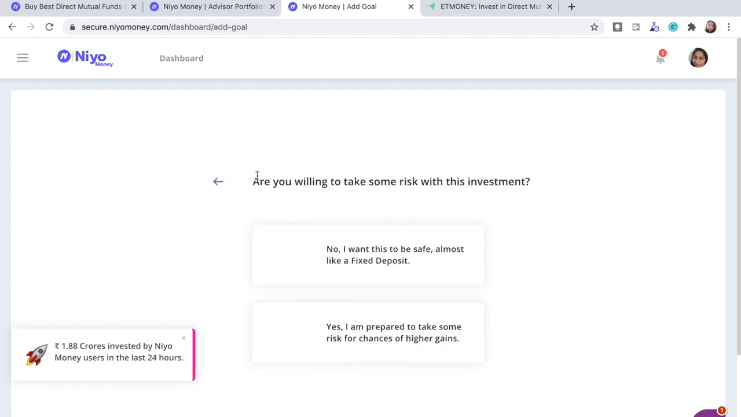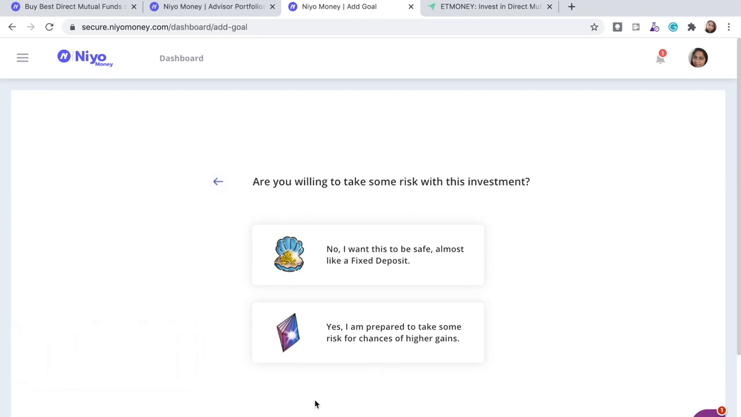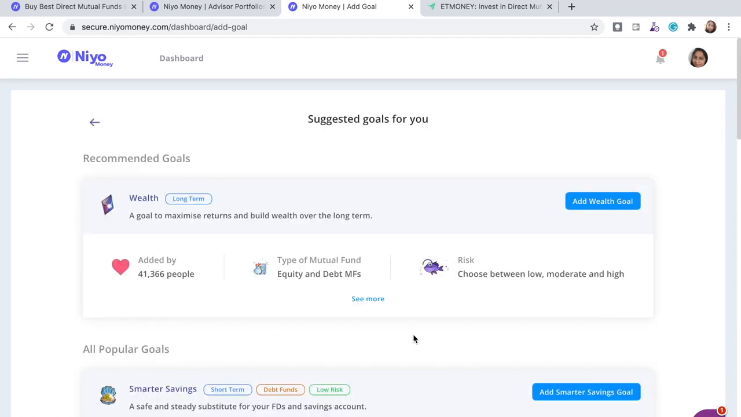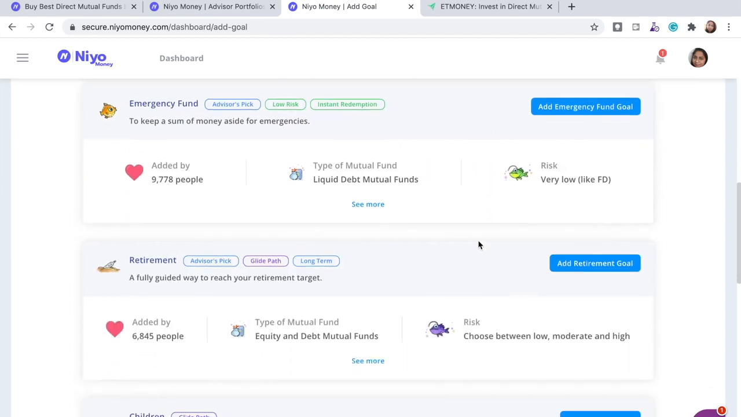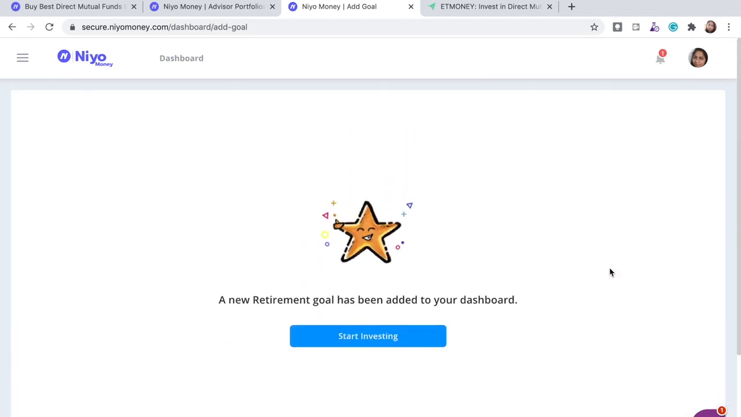When you click on general investing, you will be asked two questions. Of course, before doing this, your risk assessment will also be done, whether you are a low risk taker or a high risk taker. Based on your risk appetite, you would be allocated different funds. Let's assume that you're prepared to take some risks. You click on that option, and here it suggests which kind of goal you want to set. Let's assume I'm going to add a retirement goal to my dashboard. I click on start investing,